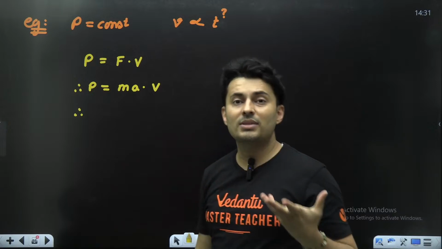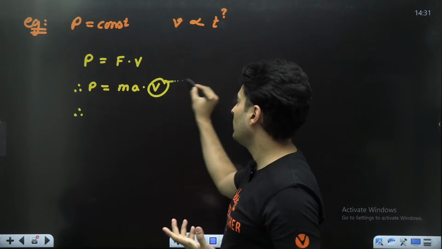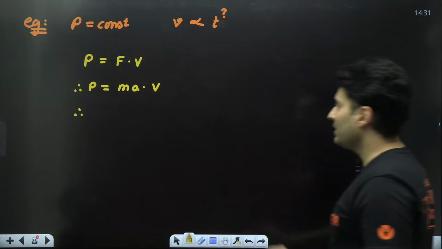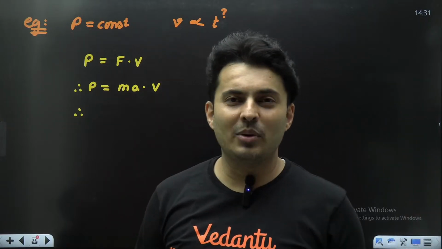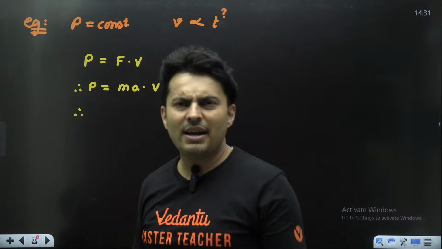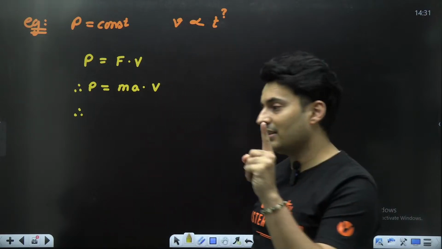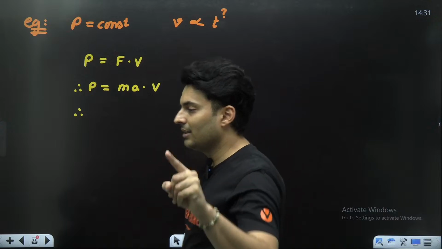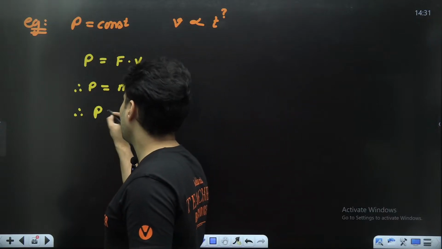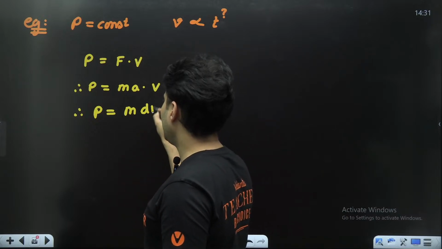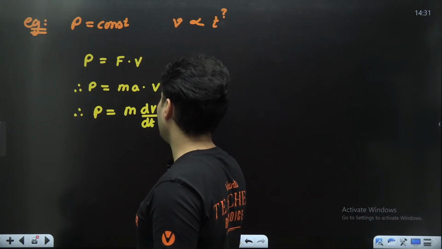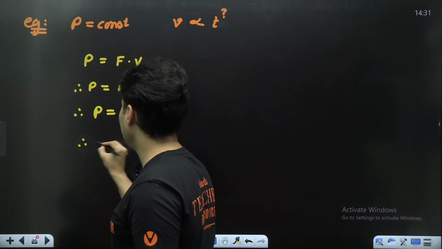Don't say, sir, we'll use kinematic equation and I'll write V is equal to U plus AT. If you write V is U plus AT, wrong, because who said you can use kinematic equations? Like, I thought, sir, it is valid. No, it is only valid when acceleration is constant, not otherwise. So guys, what you will do is, you will take acceleration, write it as derivative of velocity with respect to time.